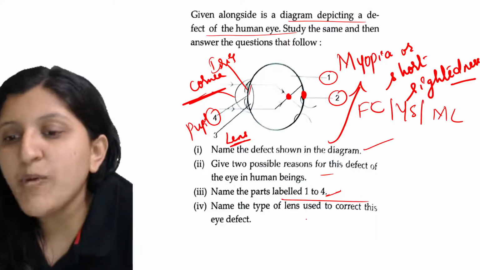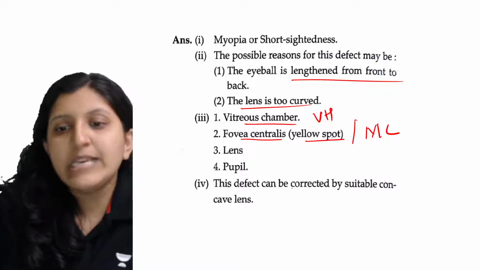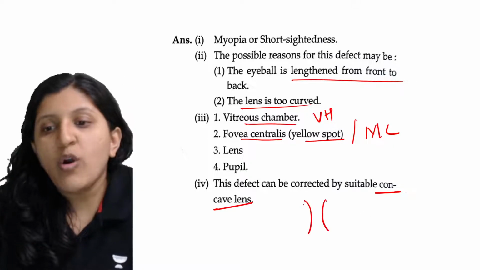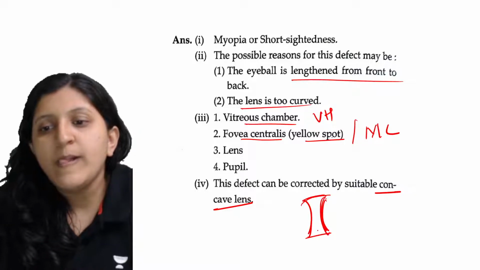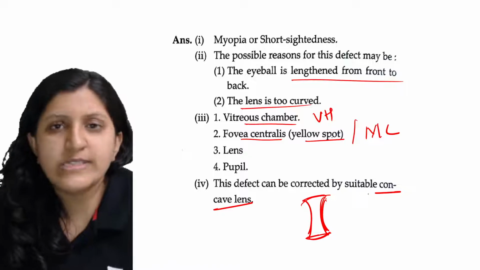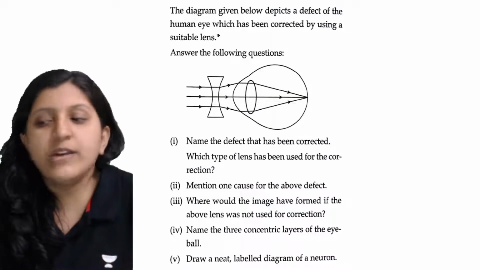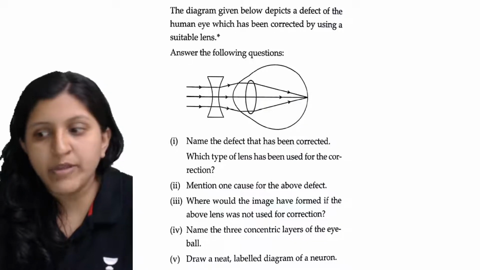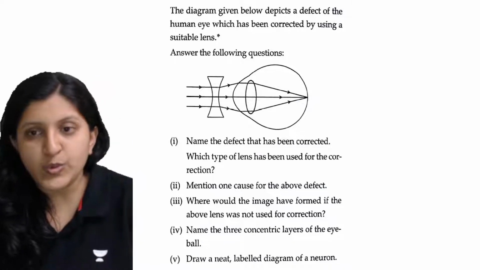Now name the type of lens used to correct this type of eye defect. So it is a concave lens. Okay, so we can use a concave lens here to correct the defect. This can vary depending on the requirement. Like in case of long-sightedness or hyperopia, a convex lens is used here, whereas a concave lens is used for myopia.